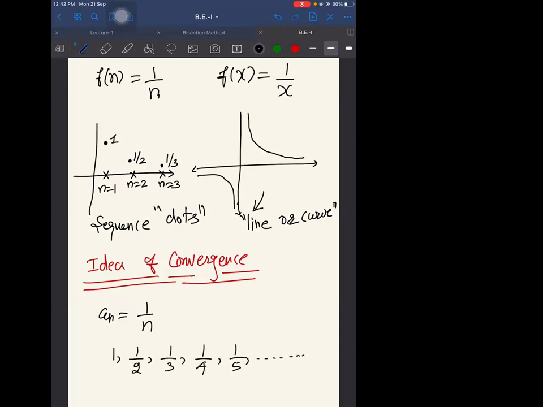Is this sequence heading towards a special number? Of course, this will lead to 0. So basically we want to say that if you take the limit as n tends to infinity, 1 by n has to be 0.